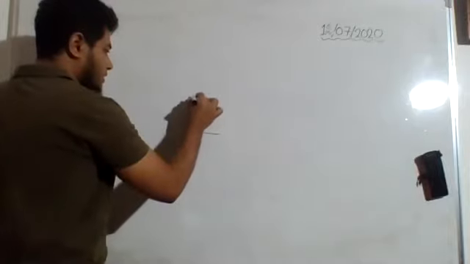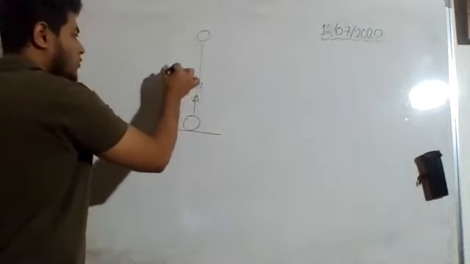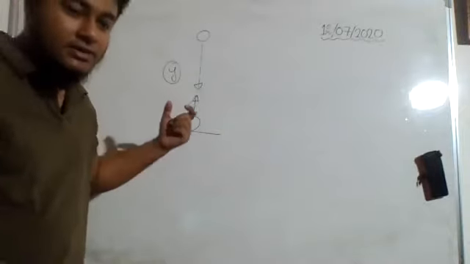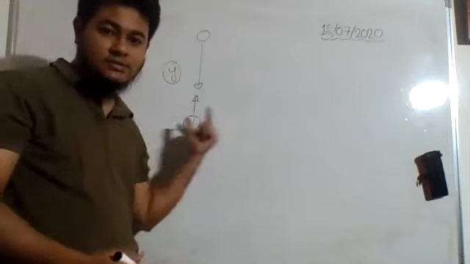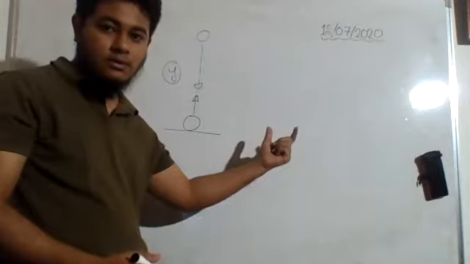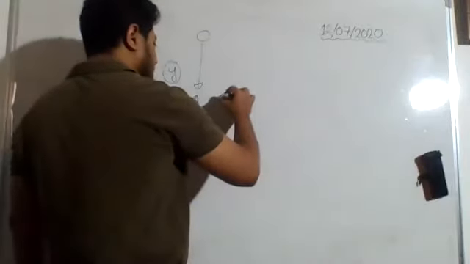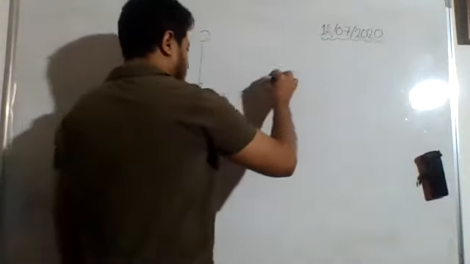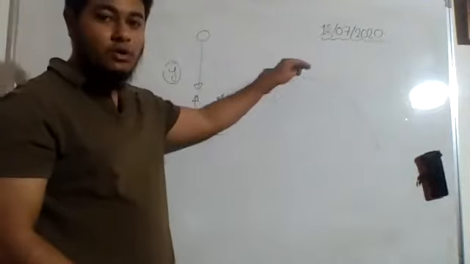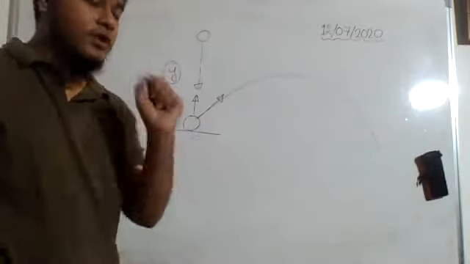If you throw a body in the vertically upward direction, then it will go up and it will come back. So along the y-axis, it will cover some distance, right? There will be some movement along the y-axis. But does it have any movement along the x-axis? No. Good. We do not see any kind of movement. But whenever this body is thrown in this direction, what will happen? It will go like this, right? It will reach a maximum height at some time. Then it will come back to the earth due to the action of the force of gravity.